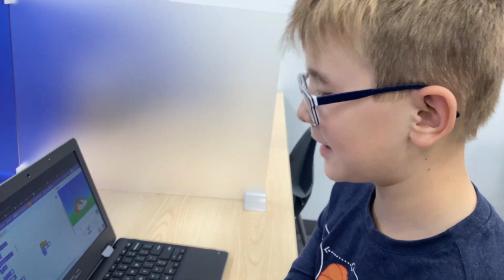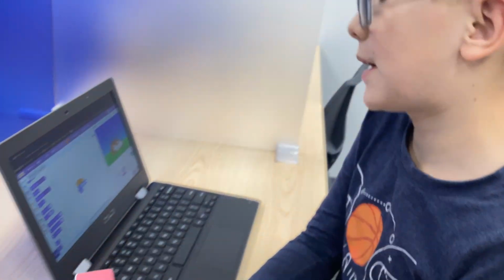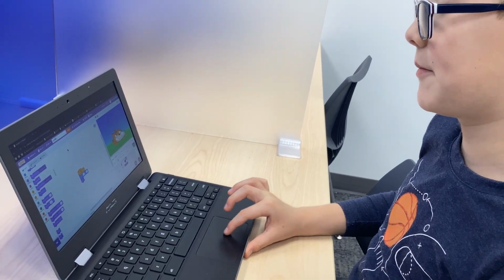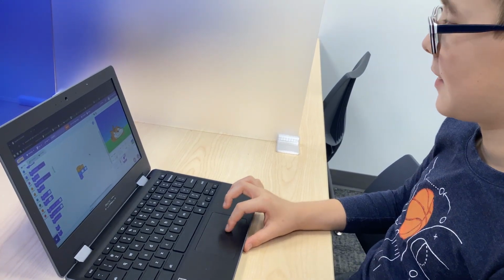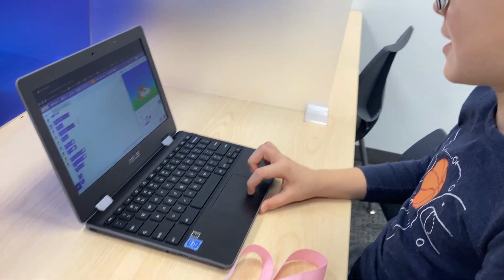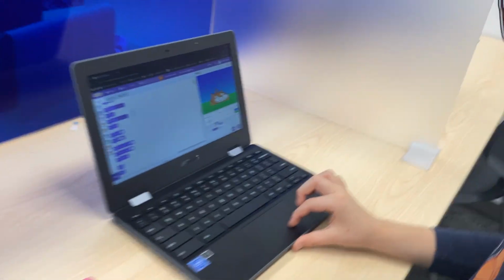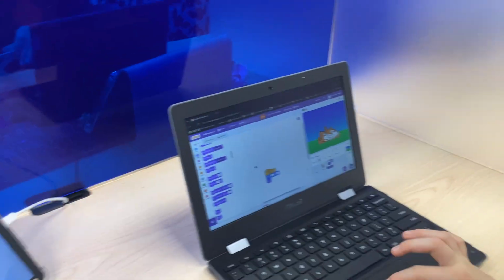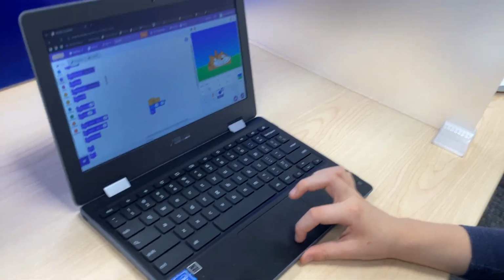I barely did anything, but I hope that's okay. I named my project, don't mind the name. And I made 3 different sprites. And I started coding this sprite, this water droplet sprite.